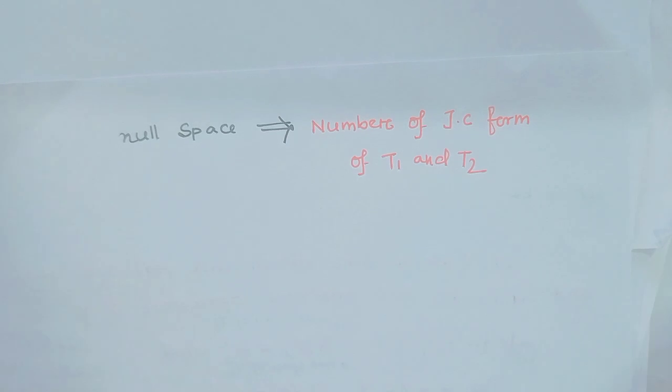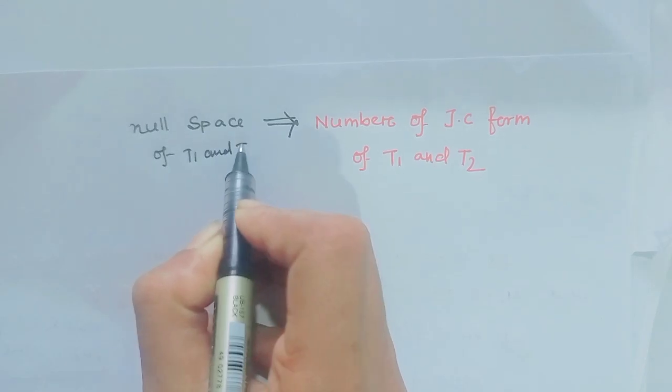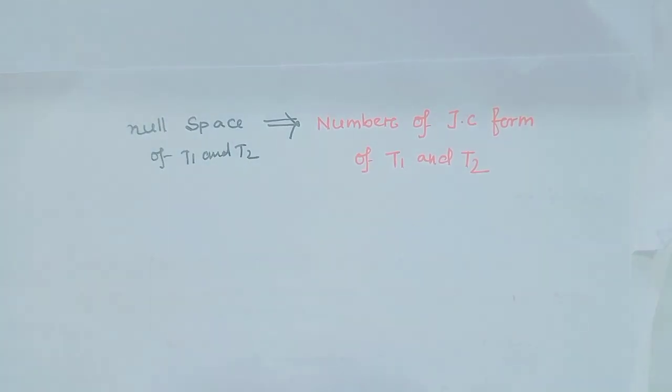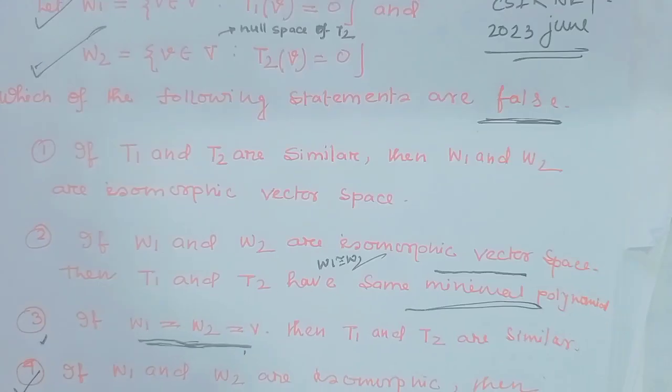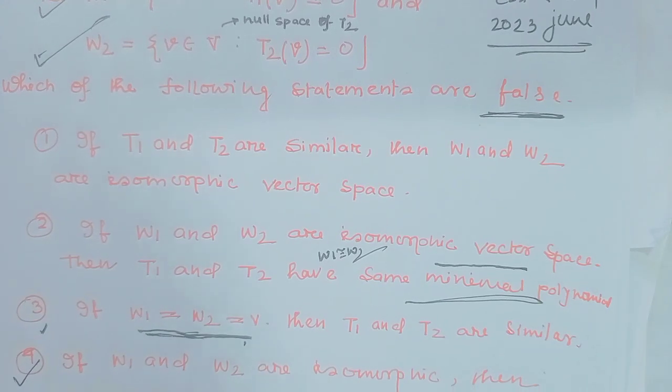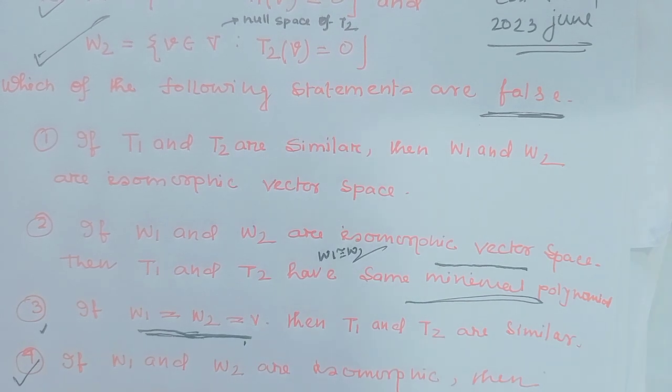Here, the null space of T1 and T2 will represent the number of blocks of the Jordan canonical form of T1 and T2. Okay. The question is about the minimal polynomial: when the dimensions of the null spaces are equal, do they have the same minimal polynomial? Is it implied true? At first think on your own, then see my solution. At first pause for a few minutes. At first think on your own.